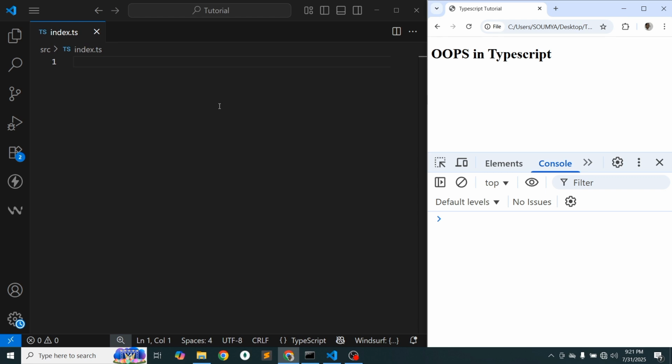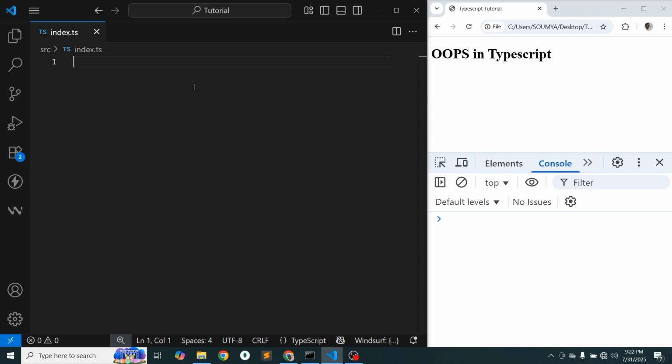So we are going to discuss one interesting thing. We will use the OOPS concept with TypeScript. If you think about OOPS, the first thing that comes to mind is the class and object concept. So what is a class? A very simple definition: a class is a blueprint for creating objects with properties and methods. TypeScript enhances JavaScript classes with type checking, modifiers, and interfaces. So here we'll discuss a basic class example with TypeScript.